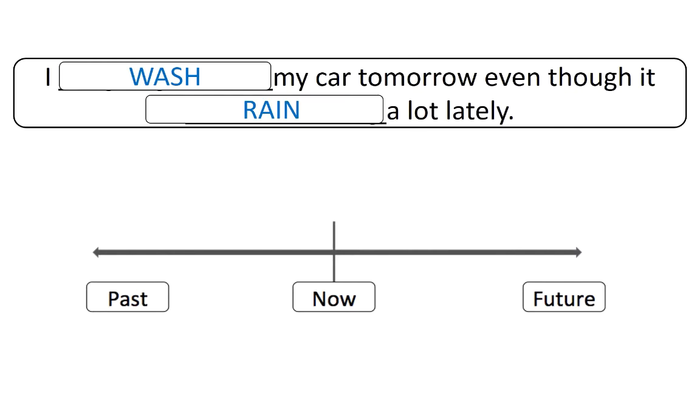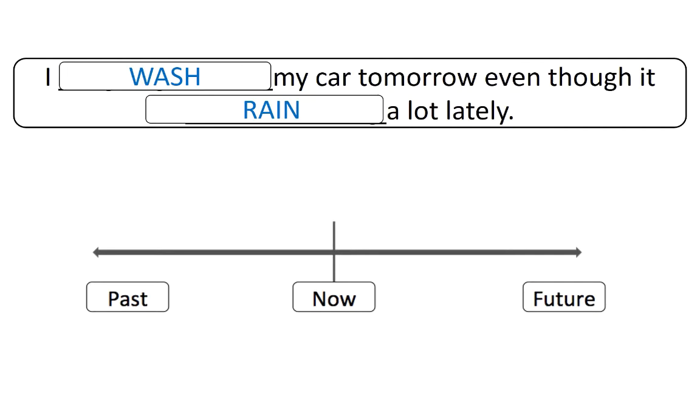The same rules apply to other cause and effect conjunctions, or in this case, even though, which expresses the opposite of what we expect the result to be. My car tomorrow, even though it a lot lately. First, let's think carefully about the second verb, rain. Notice the key word lately.